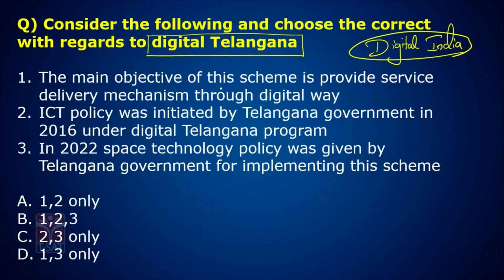The main objective of this scheme is to provide service delivery mechanisms in a digital way, correct? Government services are given to people through digital platform via using information technology, via using internet, via using artificial intelligence. They want to give the services of the government.